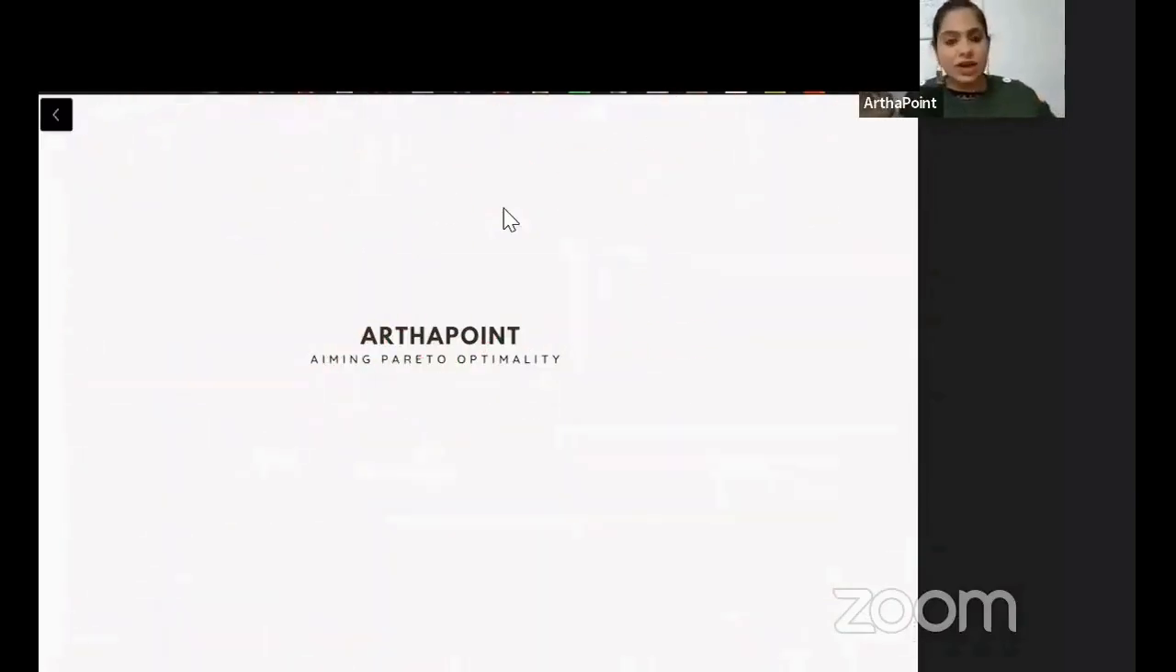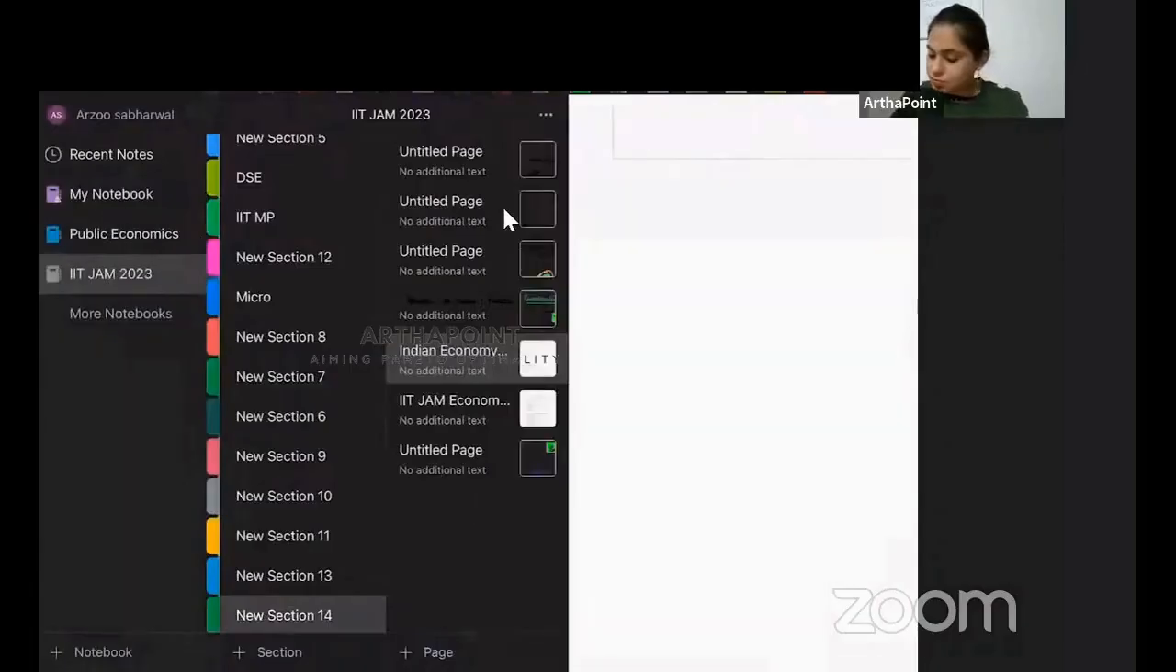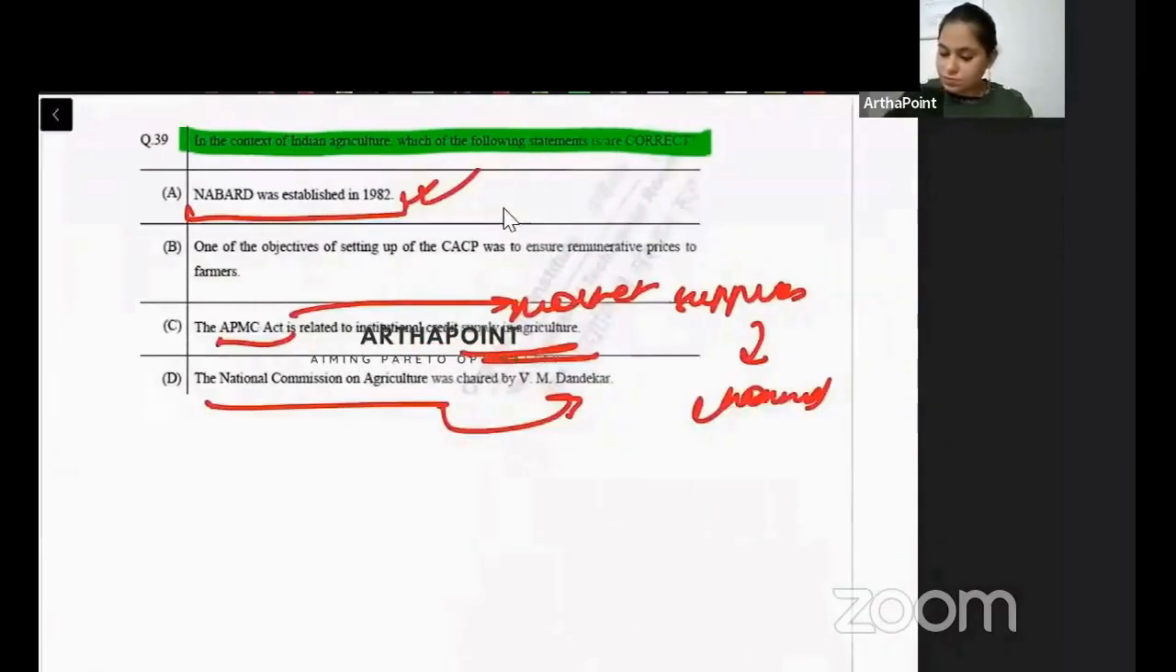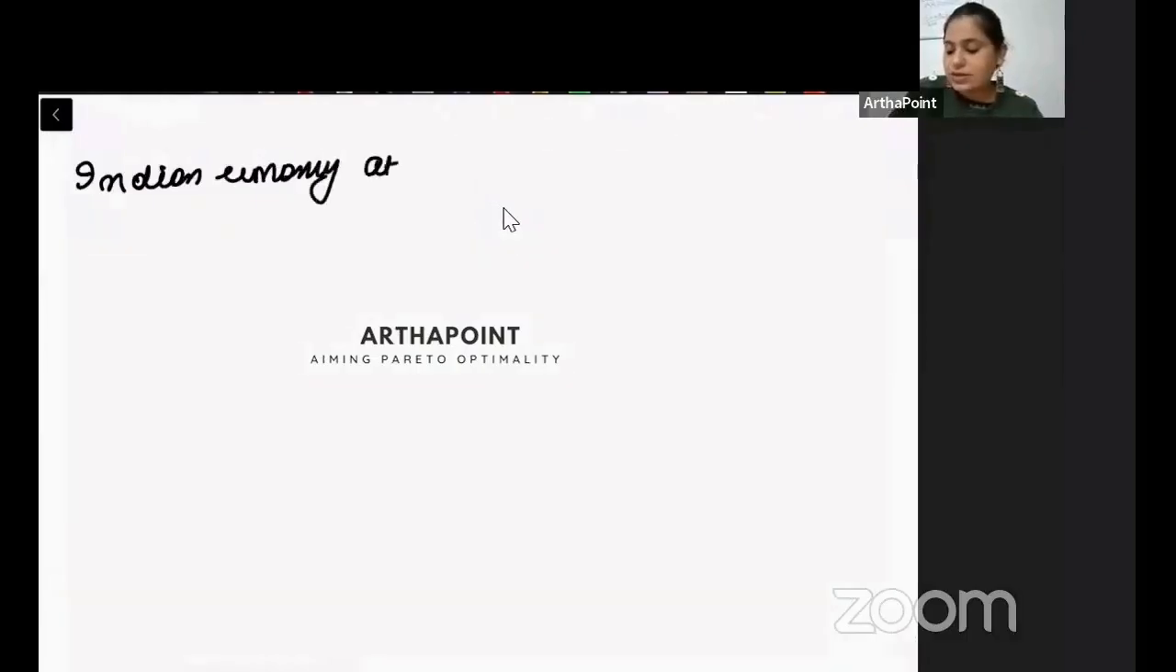Now, apart from this, I have also prepared one more thing that I wanted to share with you. Again, I will share the notes with you, but I wanted to just discuss this topic. And this topic is related to the Indian economy at the time of independence.